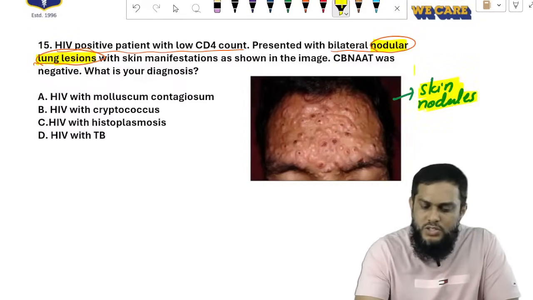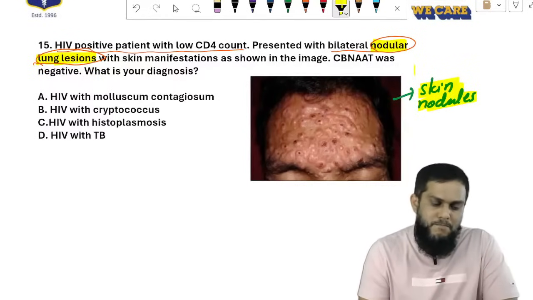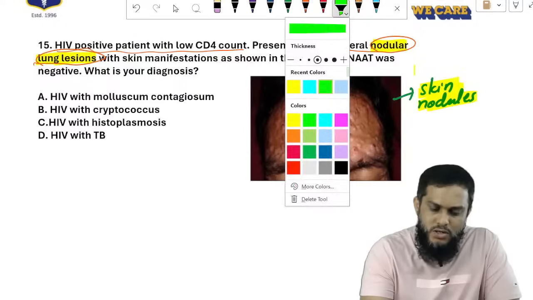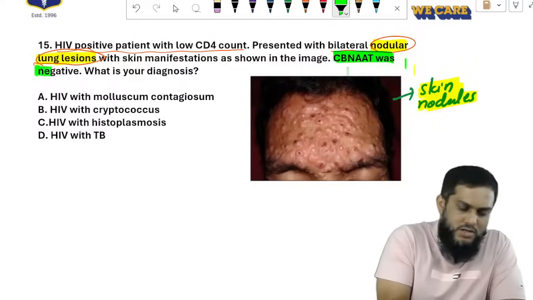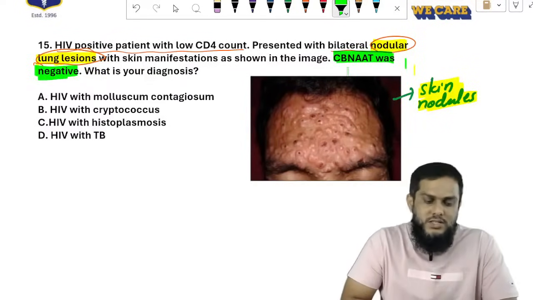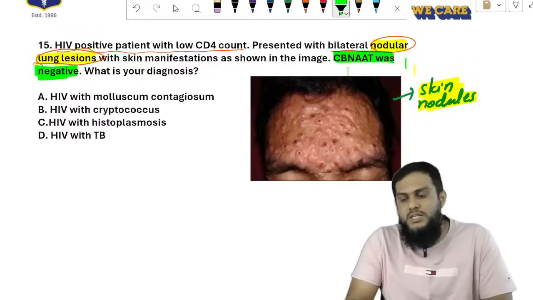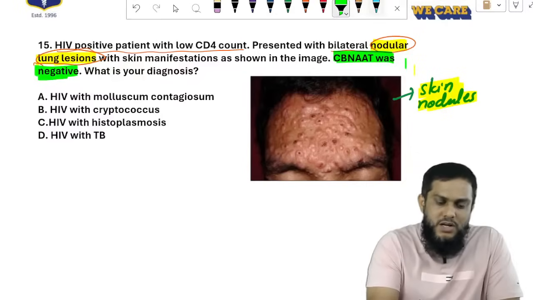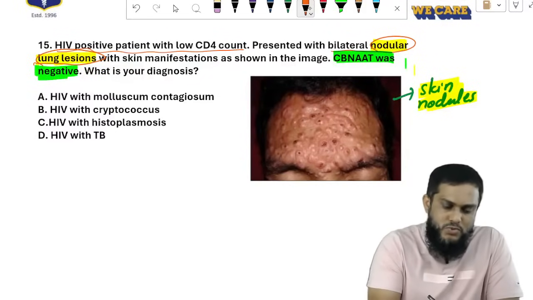Nodular lung lesions, nodular skin lesions. CBNAAT is negative. That also I want to highlight. Why does the examiner particularly mention CBNAAT negative? Because it is a very important point.